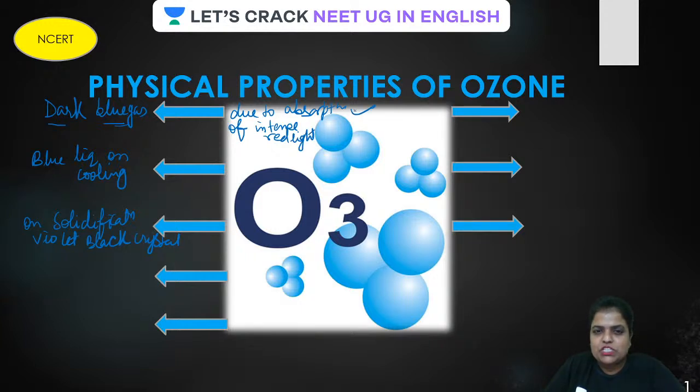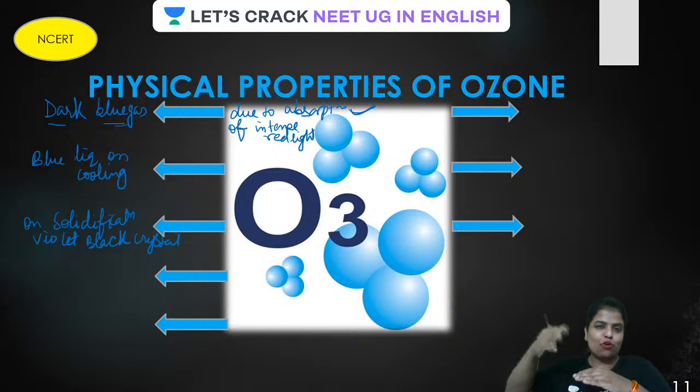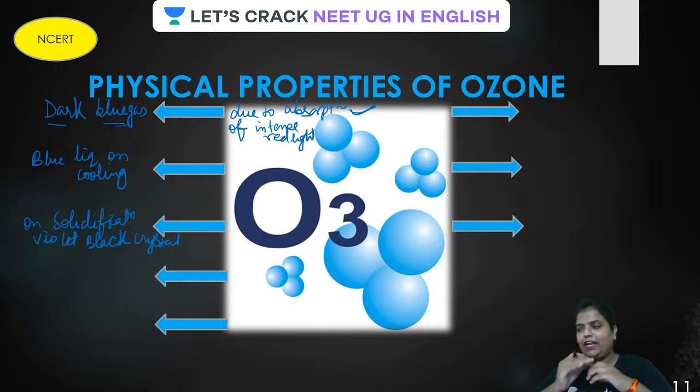This is a question asked in NEET, so be prepared. The one which looks blue, why does it look blue? Because it has absorbed the complementary red color. Intense red color is absorbed by it. Is that clear? If it is clear, do like the video. Do share it if you have not done so. All your eyes on the screen now.